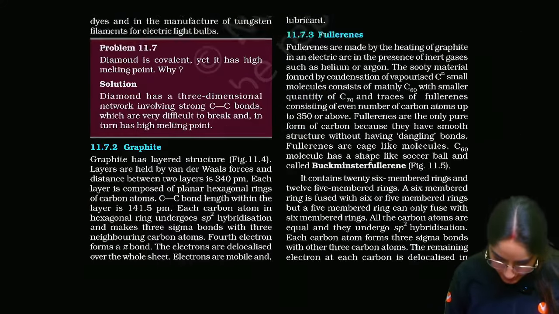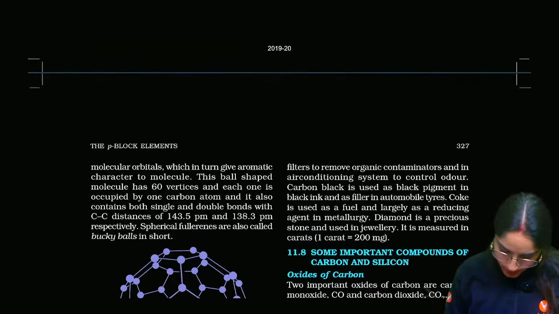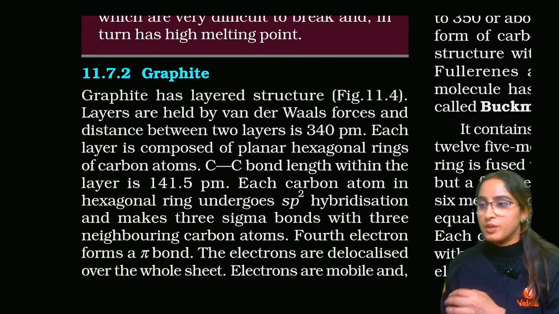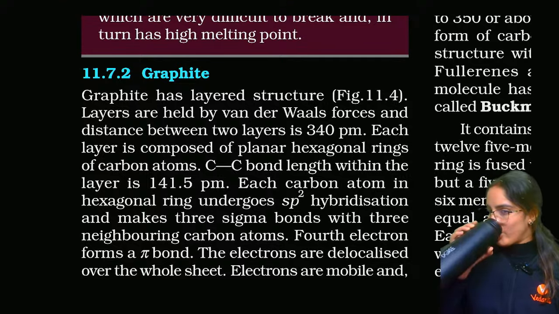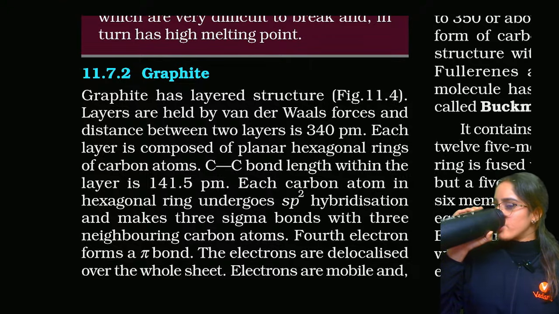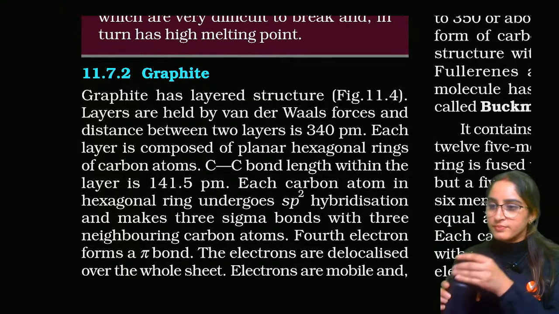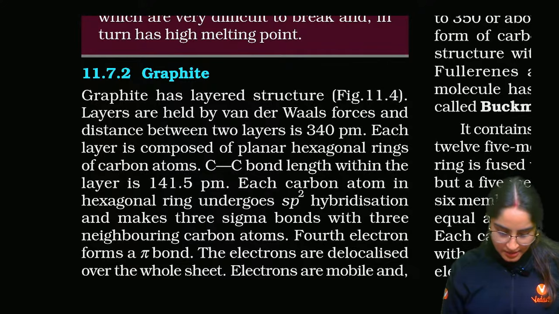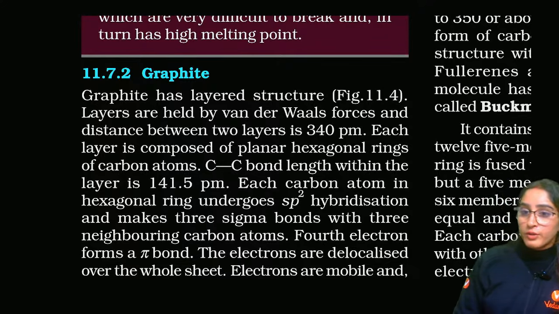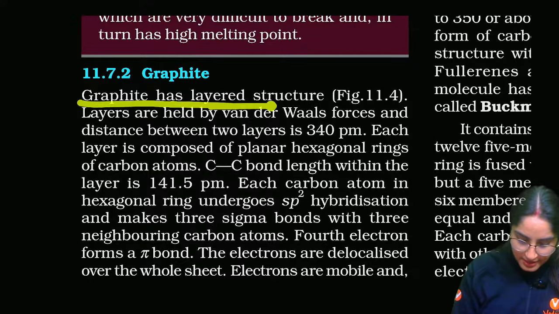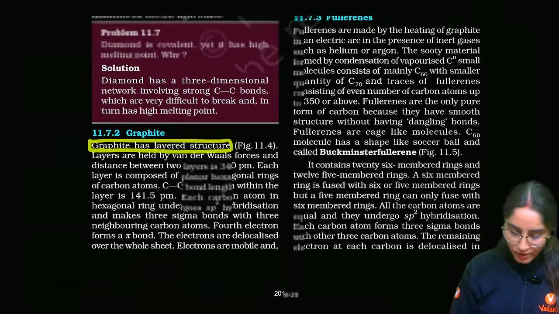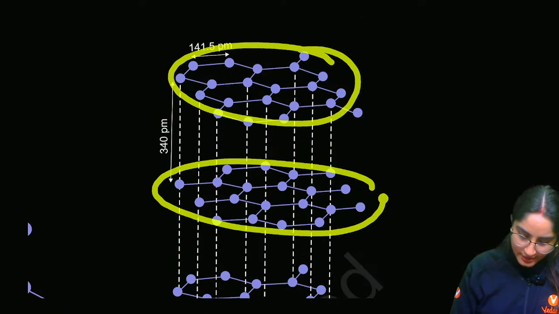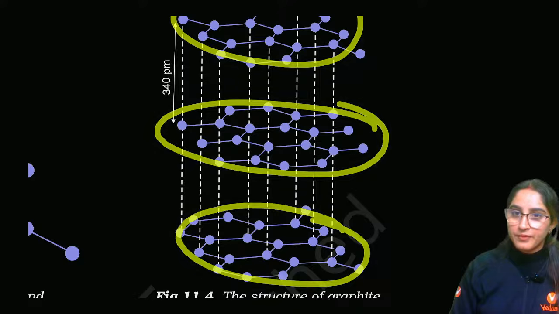Next is graphite. Let's do and understand graphite. If you talk about graphite, graphite has a layered structure. How is the structure? This is how the structure is. One layer, second layer, and this is the third layer, right?